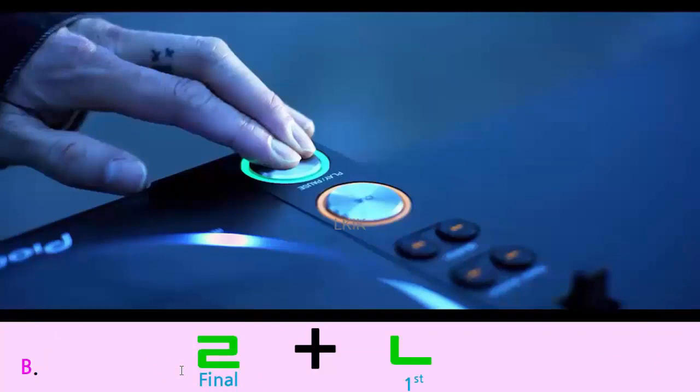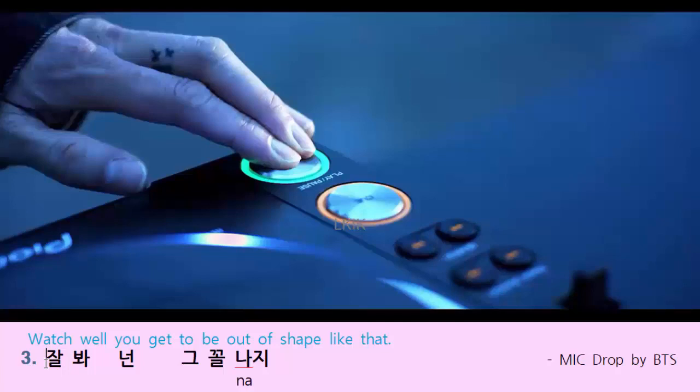Now let's check out the second case. When the final consonant 리을 is followed by the first consonant 니은 of the next letter, then this 니은 is assimilated and becomes the sound of 리을. Lyrics number 3 is from the song Mic Drop. 잘 봐. 넌 그 꼴나지. So this one is pronounced as da in isolation. And we can guess that this one becomes la. Let's watch the video first.